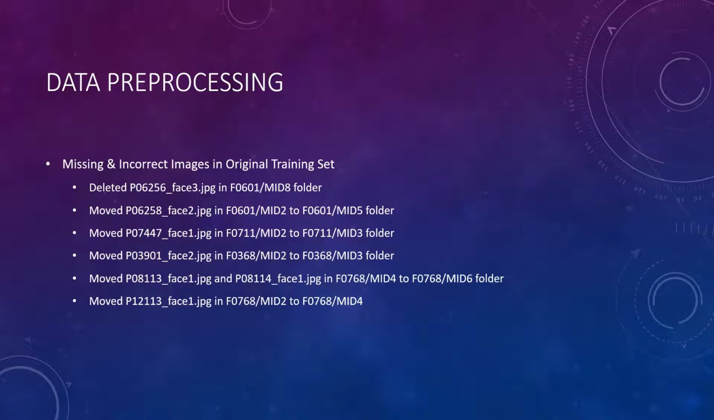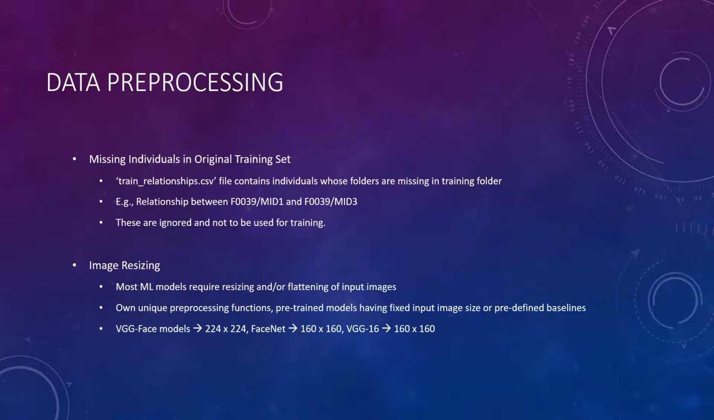These were some of the following changes made to address the discrepancies. Next, we had to address the missing individuals in the original training sets. The train relationship CSV file contained individuals that were listed in columns P1 or P2 whose folders were missing. For example, for family F0039, MID1 and MID3 were related, however there was no such folder known as F0039 MID3 in the train folder, thus we ignored these and they will not be used for training.